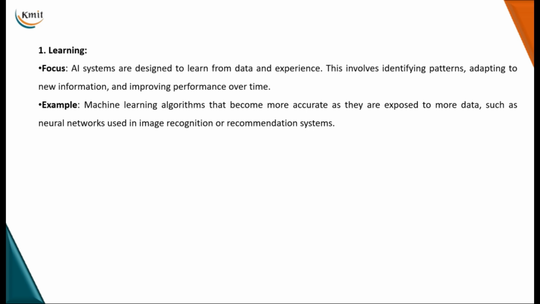This involves identifying patterns from the data, adapting to the data, trying to predict the results for new data, and improving performance over time. Machine learning algorithms become more accurate as they are exposed to more data.